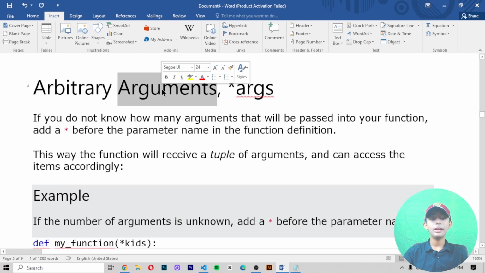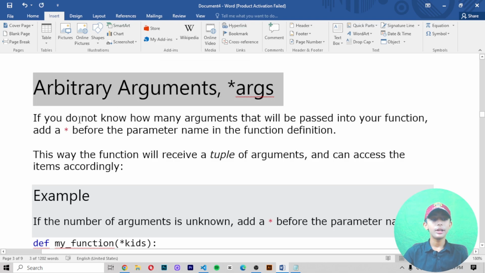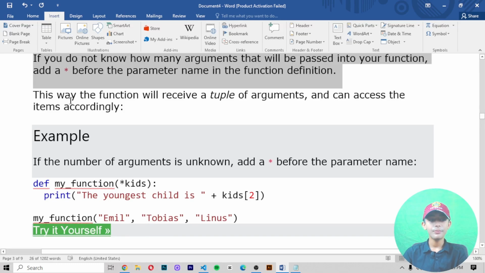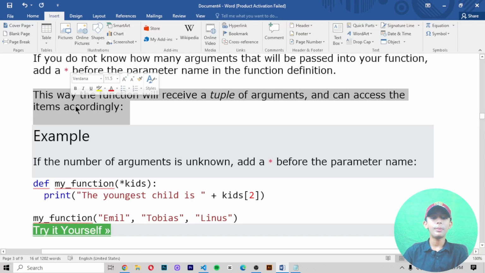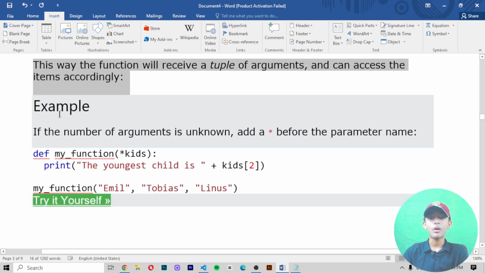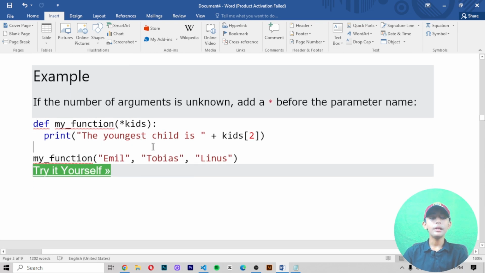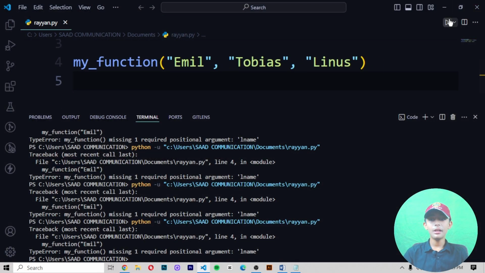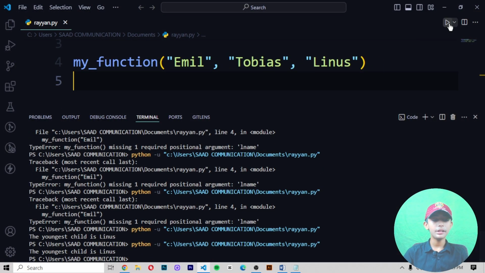Arbitrary arguments, *args. If you don't know how many arguments will be passed into your function, add a star before the parameter name in the function definition. This way the function will receive a tuple of arguments and can access the items accordingly. In the example, if the number of arguments is unknown, add a star before the parameter name. Copy that, paste that, save it, and then it should give me "The youngest child is Linus."